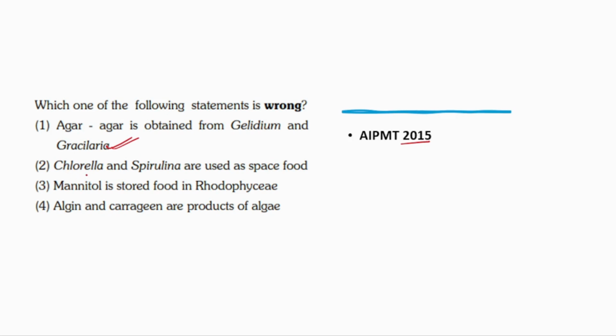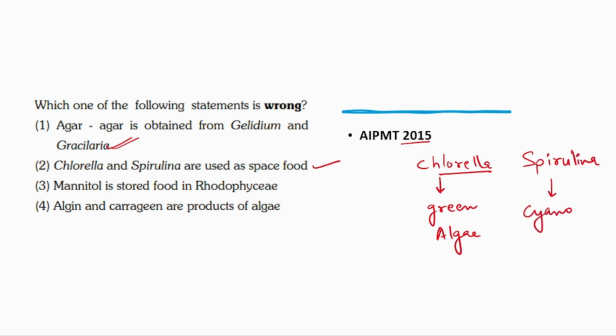Statement 2 says that Chlorella and Spirulina are used as space food. This is also correct, but remember one thing, students, that Chlorella is a green algae, whereas Spirulina is a cyanobacteria. Another name of cyanobacteria is blue-green algae. So remember this very important thing, that Chlorella is a green algae, Spirulina is a cyanobacteria, and both are used as space food.